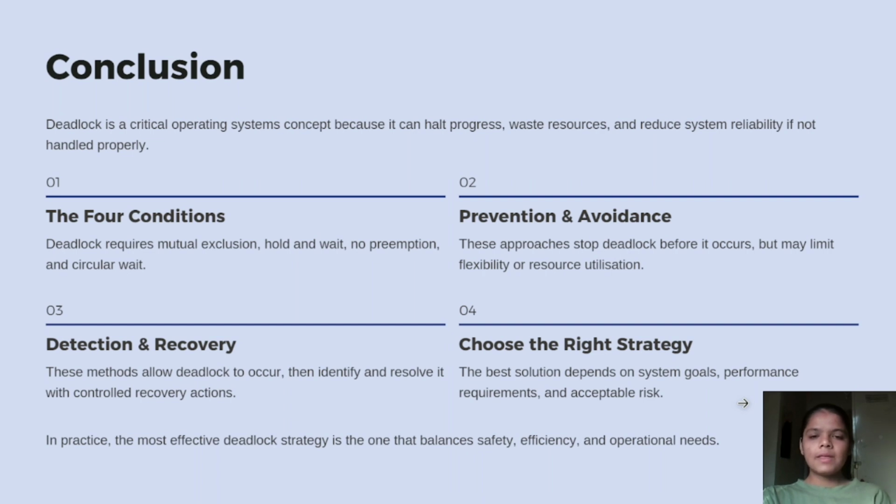The last, choose the right strategy. The best solution depends on system goals, performance requirements, and acceptable risk. In practice, the most effective deadlock strategy is one that balances safety, efficiency, and operational needs.